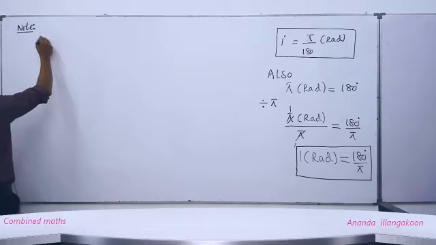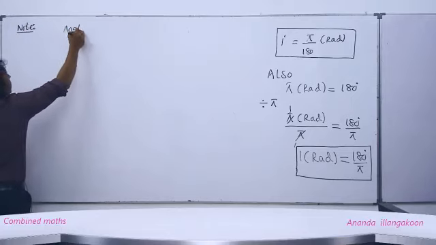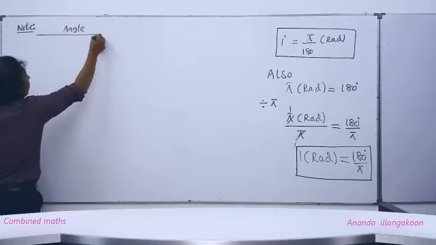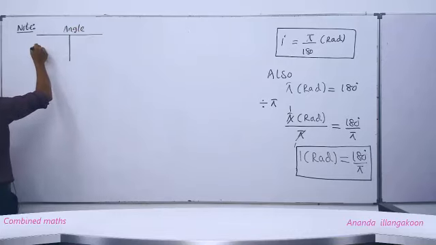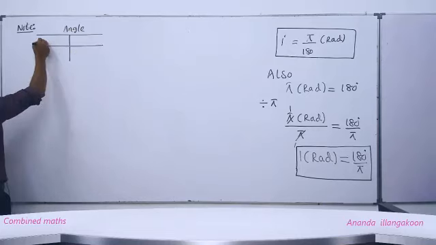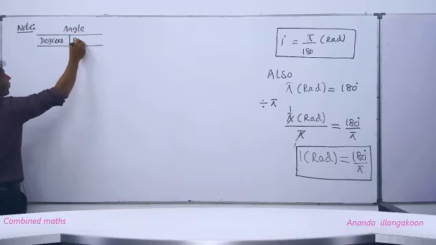Here we have angle. In this left column we have degrees, and here radians.